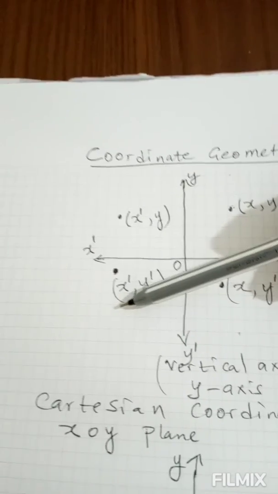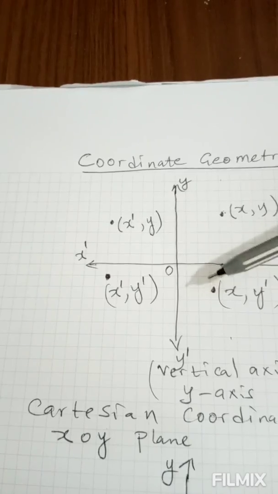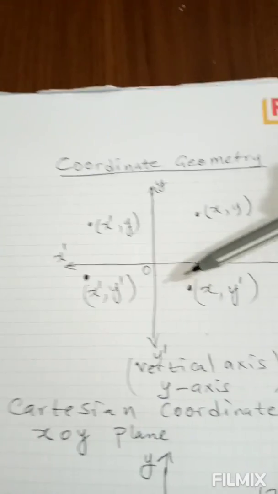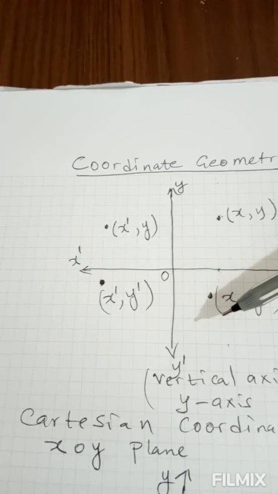In the third, both the values of y and x are negative. And in the fourth quadrant, the values of x are positive and the values of y are negative.